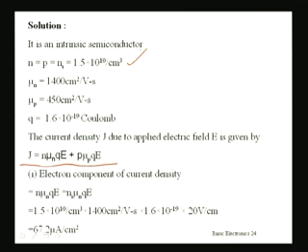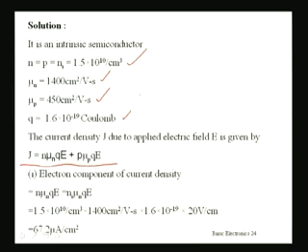Electron mobility mu N is 1400 centimeter square per volt second, and hole mobility is 450 centimeter square per volt second. But the charge of an electron is not given. It is supposed that you know this, and its value is standard, 1.6 into 10 to the power minus 19 coulomb.